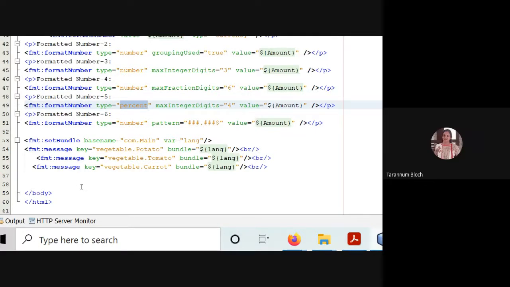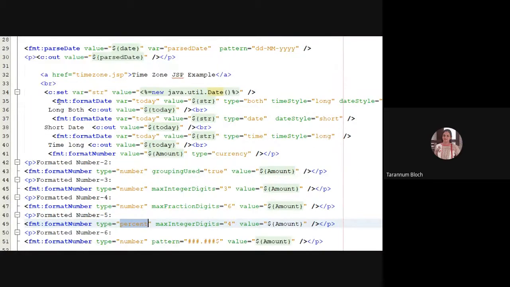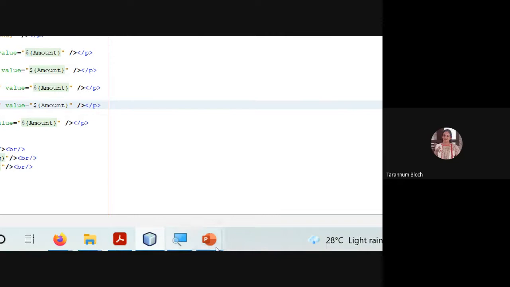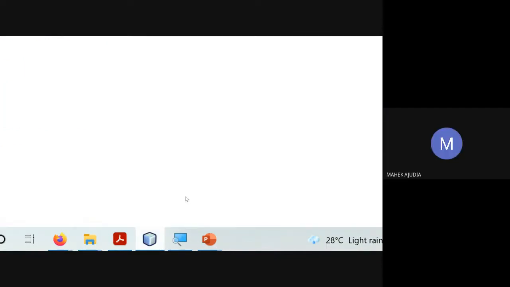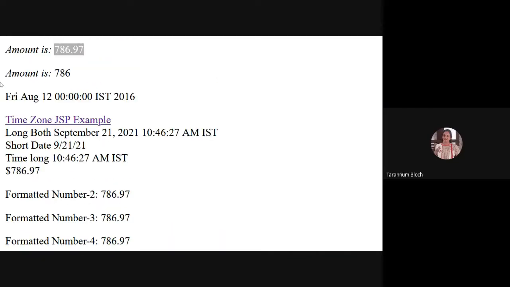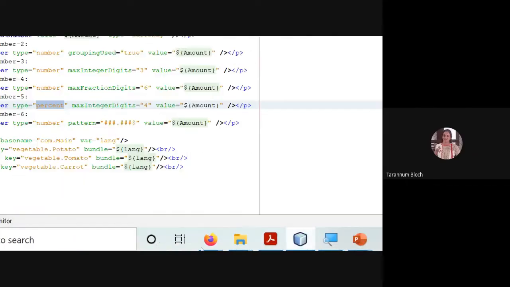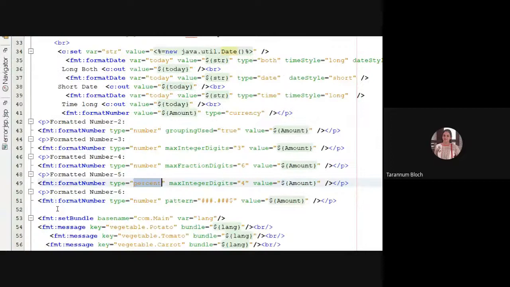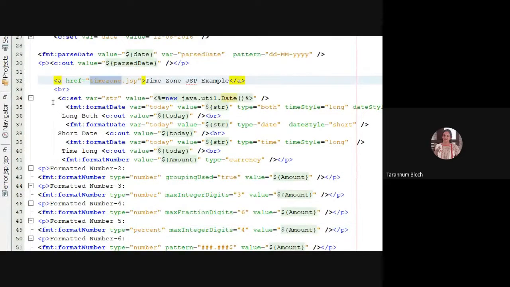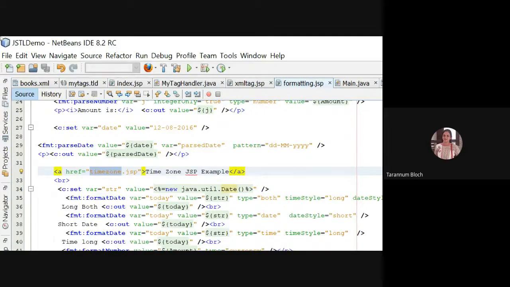Did I discuss the time zone program last time? We did it? Yes or no? The one who is saying about all the programs, are you sure or not? No, ma'am. Time zone is not sure. Okay, time zone is not sure, or we have not discussed? Might be we haven't discussed. Okay, so we are discussing now. Now look here. We have timezone.jsp. Can anyone tell me what is time zone?